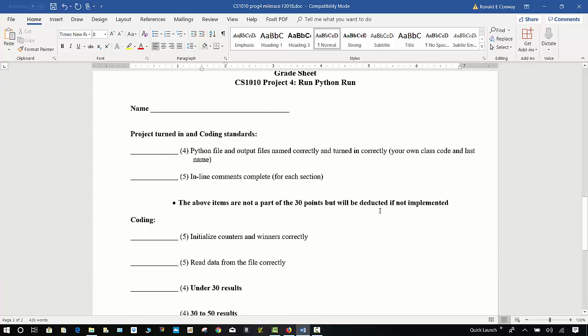The rubric is here on the next page. Again, Python files and output files should be named correctly. Inline comments for this, you should just comment each section. This is the section to calculate under 30. This is the section to calculate between 30 and 50, and so on. This is the section to print out all the output. Just a reminder, these above items are not a part of the 30 points. Right now, you should know to put comments in your program and also name the files correctly.